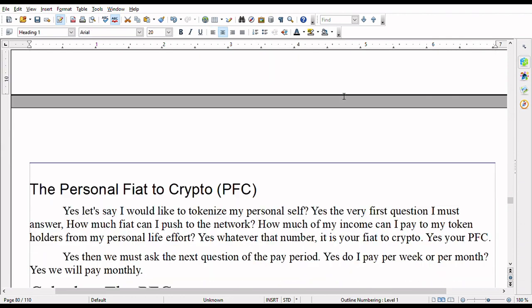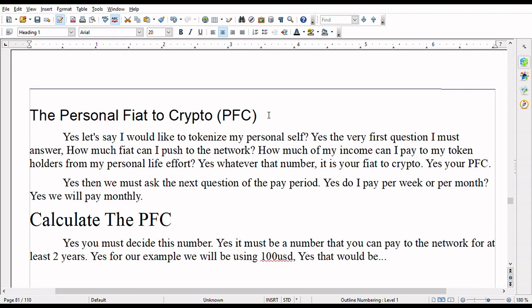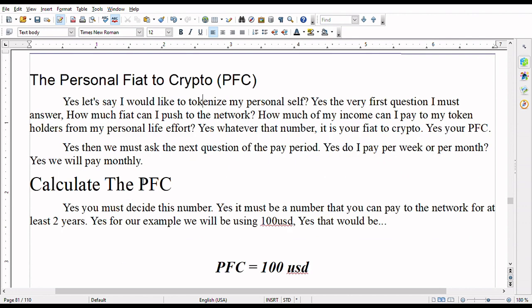Yes, the IST created for you, for you. And yes, that begins with our first variable, the personal fiat to crypto, the PFC. Because the first question we ask after we have decided, hey, I'm going to tokenize myself, is what is a respectable number that I can push to the network? What is in my budget that I can push to my token holders each and every month? And that is our personal fiat to crypto, yes?